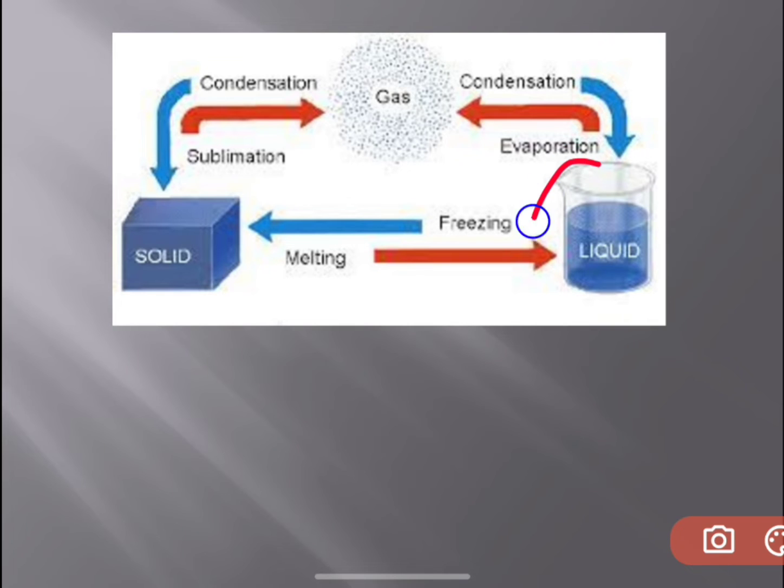Freezing is when the liquid changes into solid. Okay, by what? By cooling. We are reducing the temperature and the climate becomes cold, and because of that the liquid, the water, will be changing into solids like ice cube. When you take your water and keep it in your freezer, there the temperature is very less. That means it is cooling, isn't it? So at that point the water changes into ice. Okay, so that is freezing. That means liquid changing into solid on cooling is called freezing.